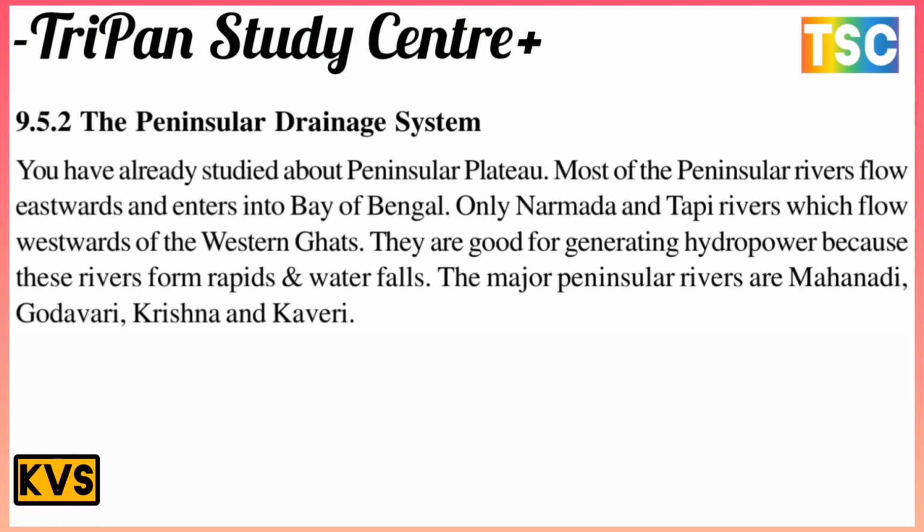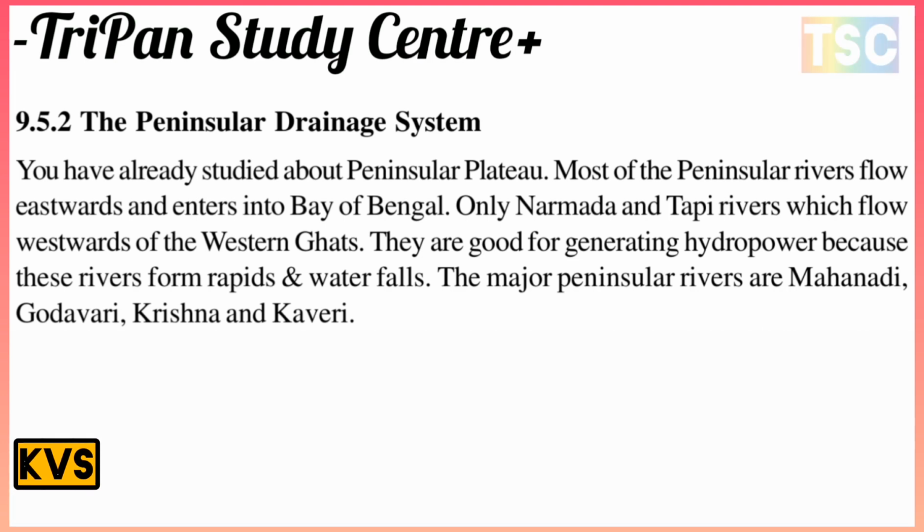The next important topic is the peninsular drainage system. You have already studied the peninsular plateau. Most of the peninsular rivers flow eastward and enter into the Bay of Bengal. Only the Narmada and Tapti rivers flow westward of the Western Ghats, and they are good for generating hydropower because these rivers form rapids and waterfalls. The major peninsular rivers are Mahanadi, Godavari, Krishna, and Kaveri.